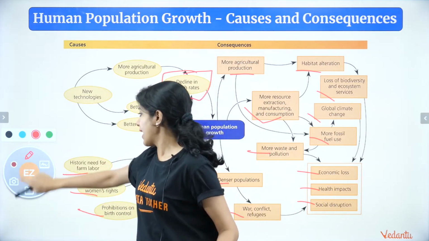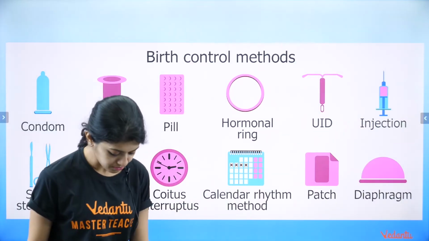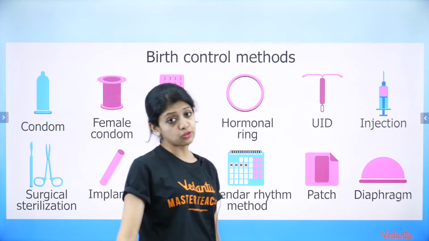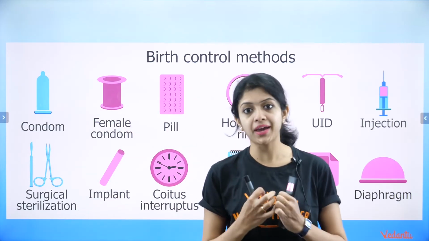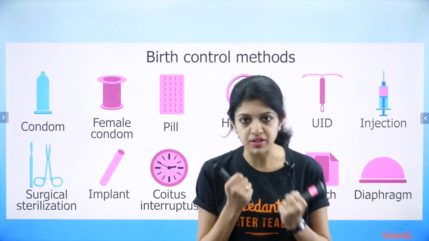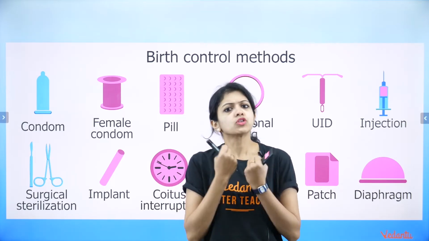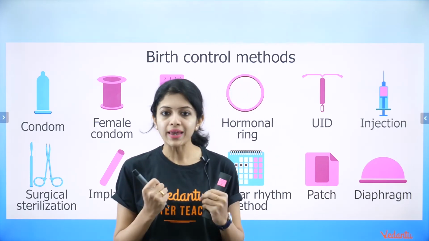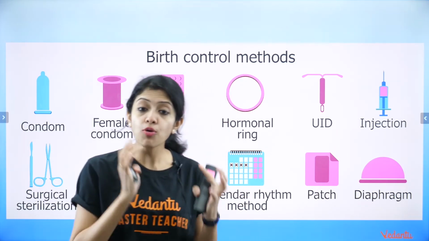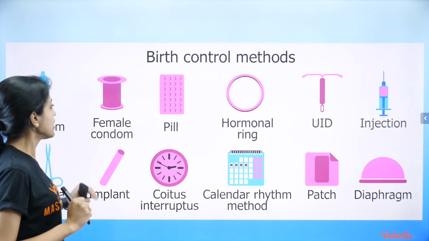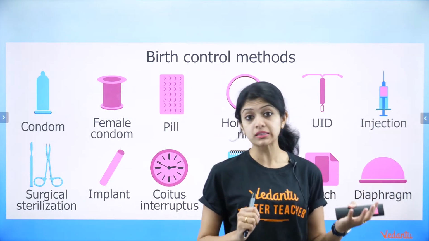Okay, and that brings us to the end of human population growth. And of course, now what are the solutions? As biology students, we need to be aware about the different birth control methods and also spread awareness about it to people around, so that we can bring a check on how population can be controlled. Okay, so these are the major or most popularly used birth control methods.